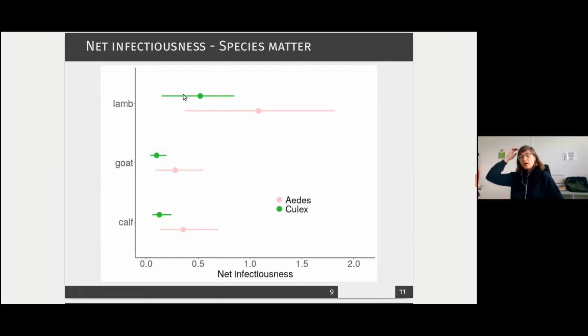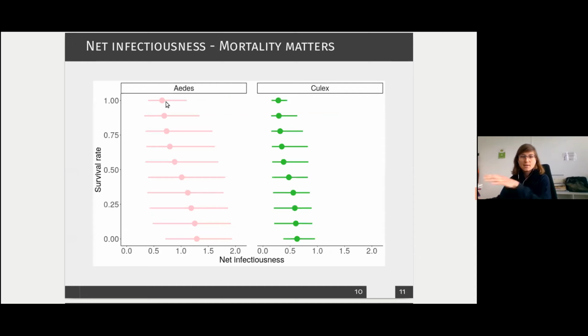For lambs, as we saw earlier, the individuals have quite different viral dynamics depending on whether they survive or die. So we take that into account in the computation of our net infectiousness by drawing the probability to die and then drawing a time of death depending on what was observed in the samples we had. And we submit this to a kind of sensitivity analysis by varying the survival rate in the lambs.